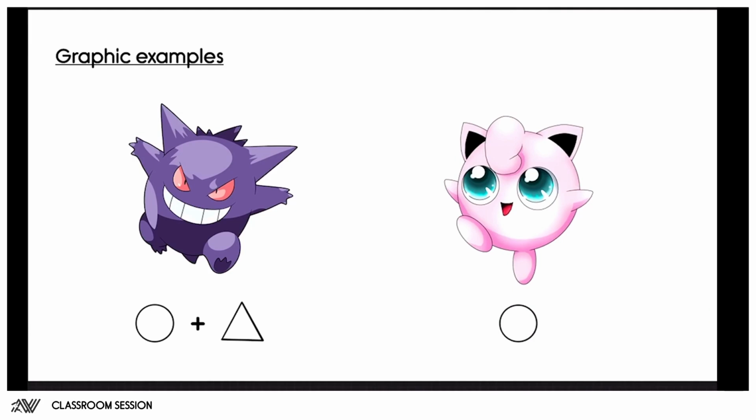Right, so a very good example of just basic graphic design or graphic shape language without the use of symbolism is found a lot of times in children's animation, right? Again, I use the example here of Pokemon, but you can see it in a lot of different examples as well. And as you can see here, we have Gengar and Jigglypuff, right?